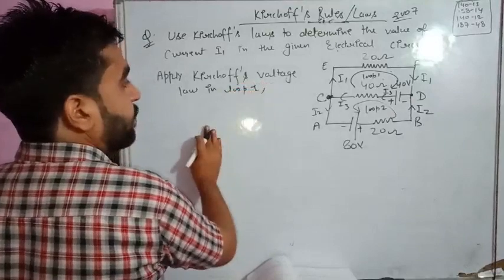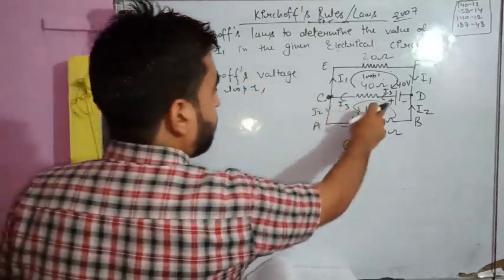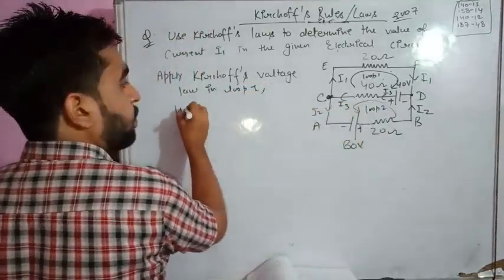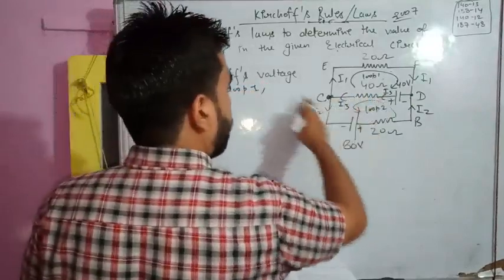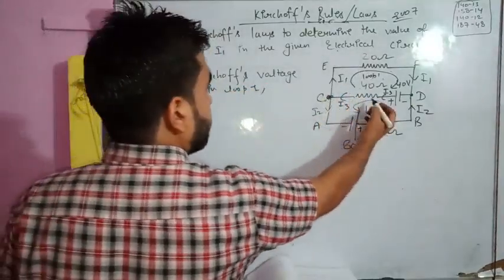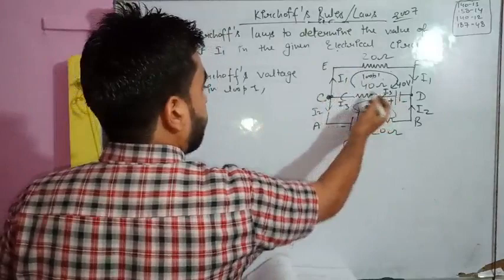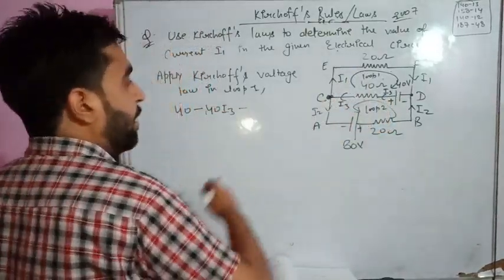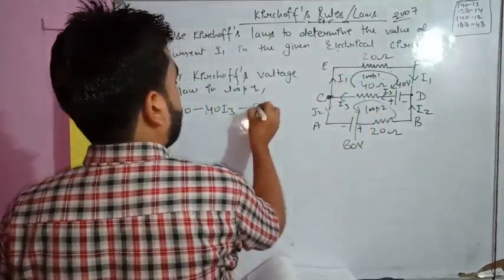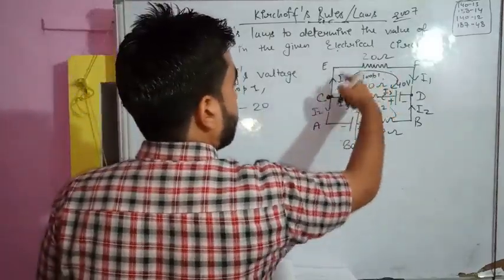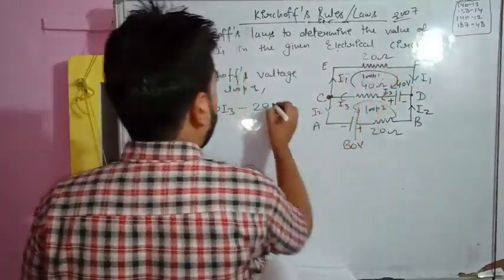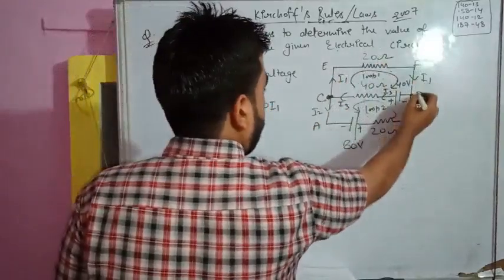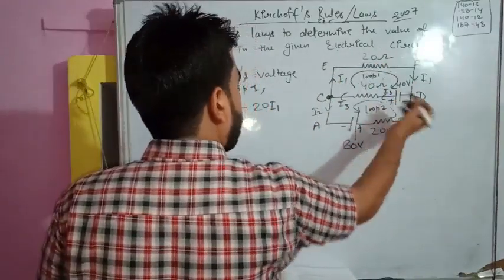So what will be the equation formed? Start from the potential, that is 40. So 40, going along the loop. So 40 minus the resistance value, how much? 40. So 40 minus 40 I3, then again minus 20, the current is I1, so minus 20 I1, then coming back to the same point.